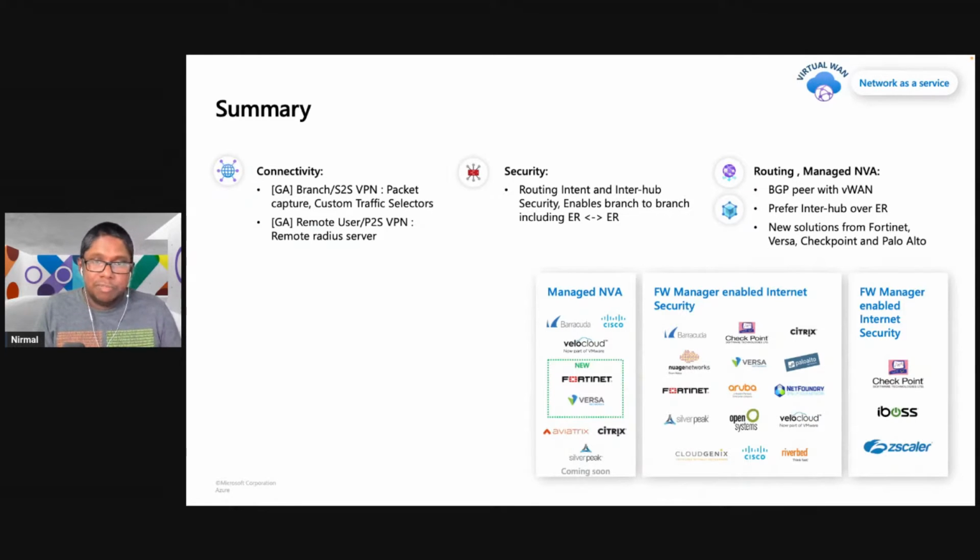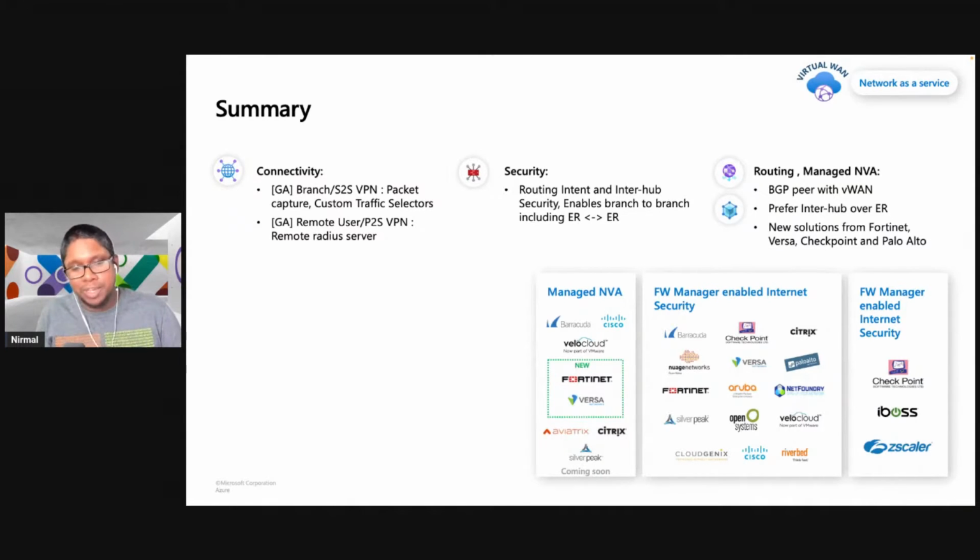We also have a number of SD-WAN partners and CPE devices on premises that allow IPsec establishment towards a VPN gateway, allowing you to establish branch connectivity to a Virtual WAN hub. We also have our security partners as well, Checkpoint, iboss, and Zscaler.